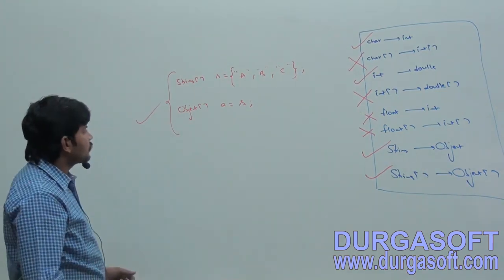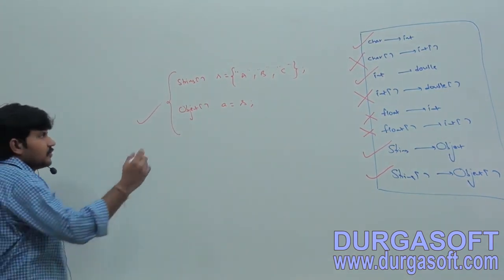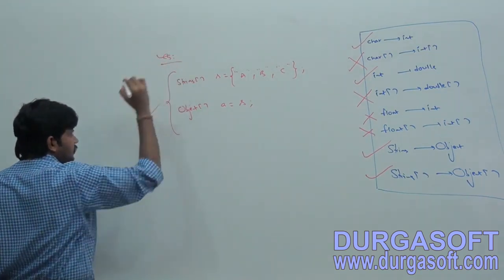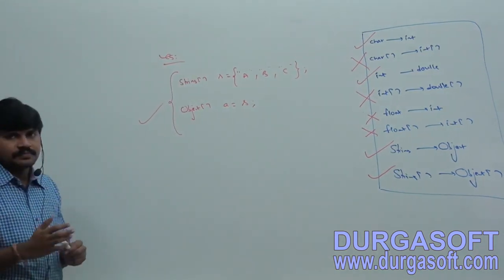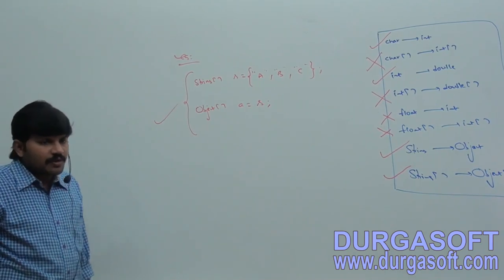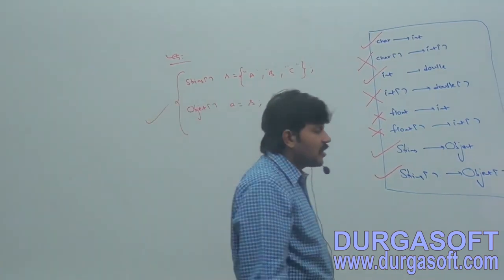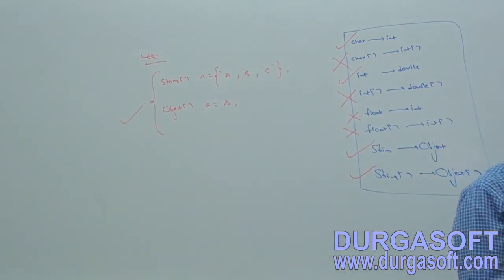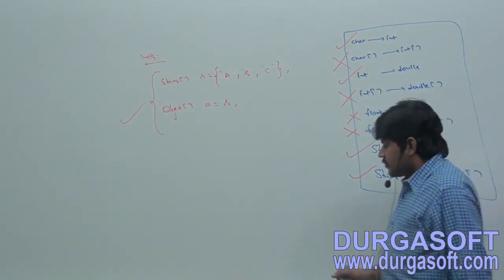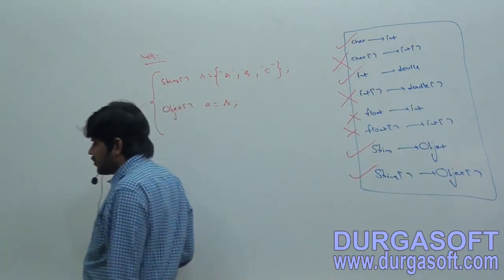Example 3 you took already. So this is the flexibility we have in the case of object type arrays. I hope the terminology is very clear.